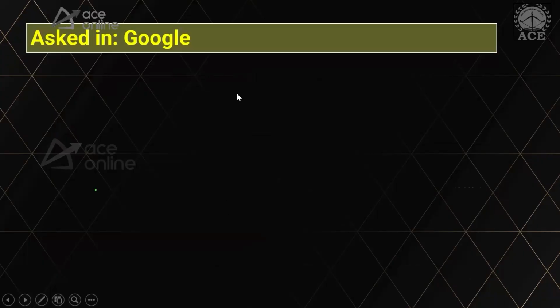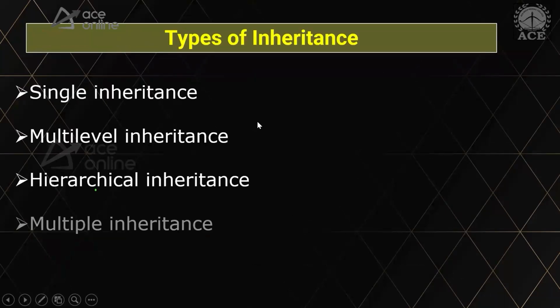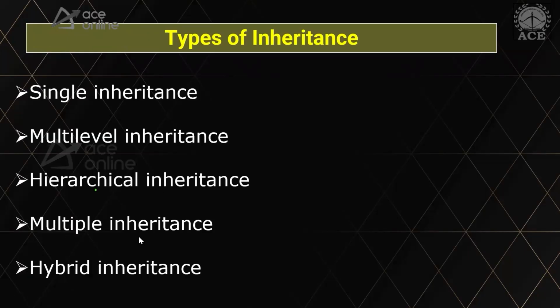Also in inheritance, please learn one more thing called types of inheritance. I thought of covering that topic as well, but because of time constraints, we were not able to see types of inheritance. But I strongly tell you, please learn the types of inheritance: single, multi-level, hierarchical, multiple, hybrid. Important topic for the final exam as well.